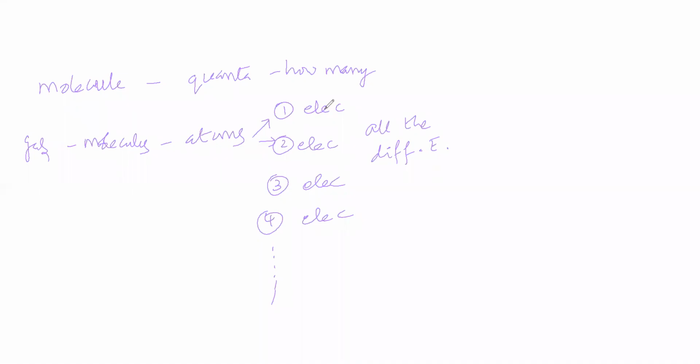Sir, that means this electron is having one energy, this electron is having another energy, like this. All the electrons are having different energy. Then we are passing current, so the current is having quanta. Those quanta are absorbed by atoms also.